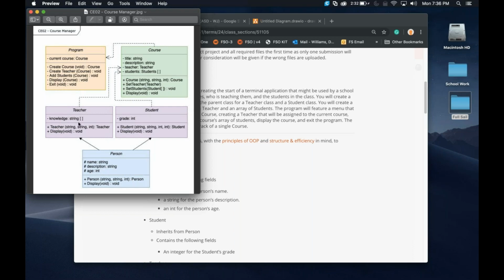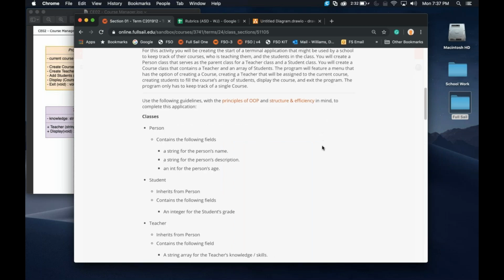Notice you're going to need the two strings, so that's going to be the name, the description, sorry about that, and the age. But notice the knowledge doesn't have to come along with it because we can always add that in later as well. So we're going to use that knowledge string array as a getter and a setter. Okay, so that's one of those times that you would actually need to have a getter and a setter.